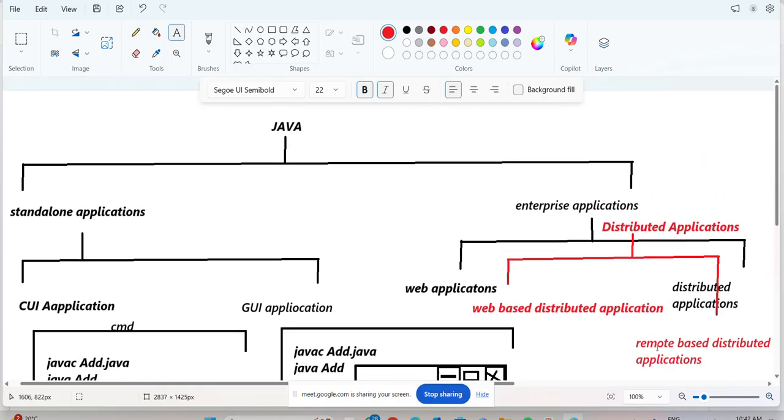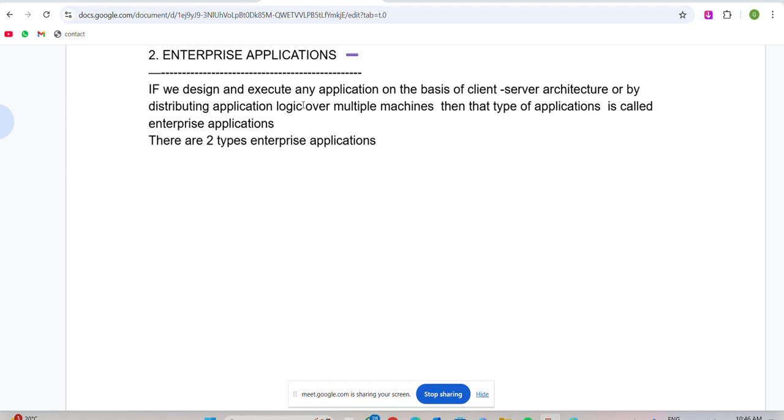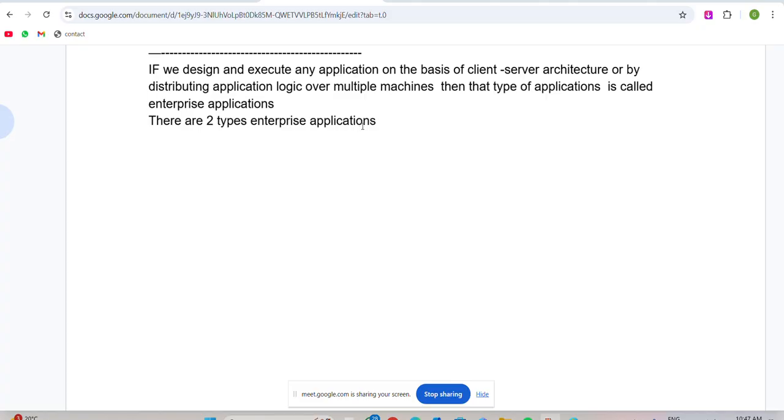Now here we have to concentrate on enterprise applications only. J2SE is nothing but standard edition, standalone applications. We have completed that in core Java only. J2EE is nothing but Java 2 Enterprise Edition. If you design and execute any application on the basis of client server architecture by distributing application logic over multiple machines, then that type of application is called an enterprise application.